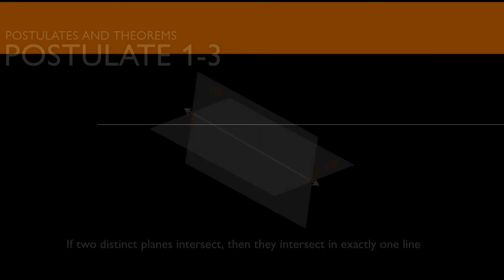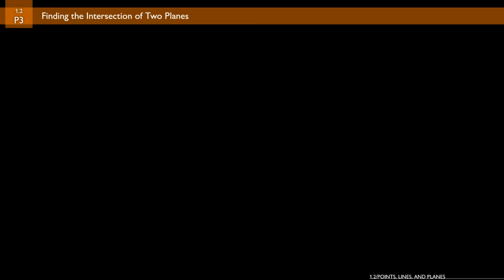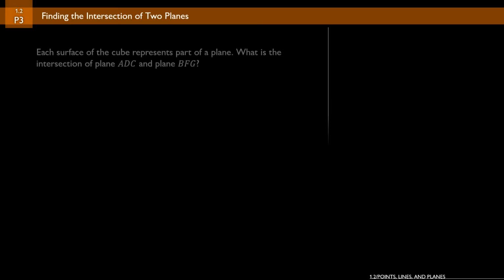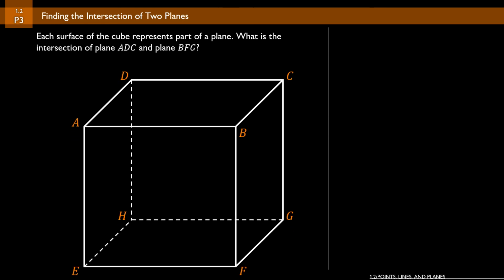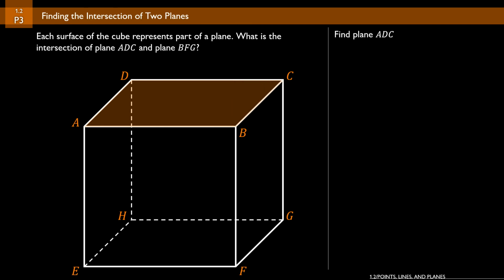As we move into problem number 3, we're going to be looking at finding the intersection of two planes. So the question is, each surface of the cube represents part of a plane. What is the intersection of plane ADC and plane BFG? So the first thing that you want to do is find plane ADC. Plane ADC is the top face of that cube.